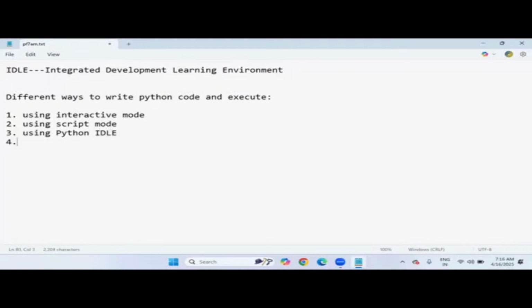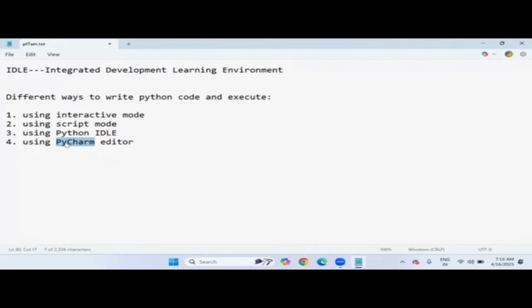This software comes automatically when we install Python software. This is the default editor tool, and using this editor also we can do this. But now I'm using the PyCharm editor. This is the PyCharm editor. Through this editor only I'll explain all the topics in my upcoming lecture sessions. PyCharm is the most popular and powerful editor, especially for Python beginners.